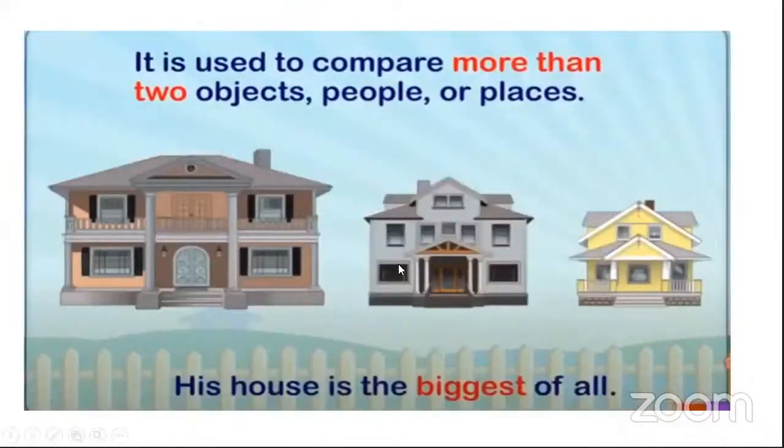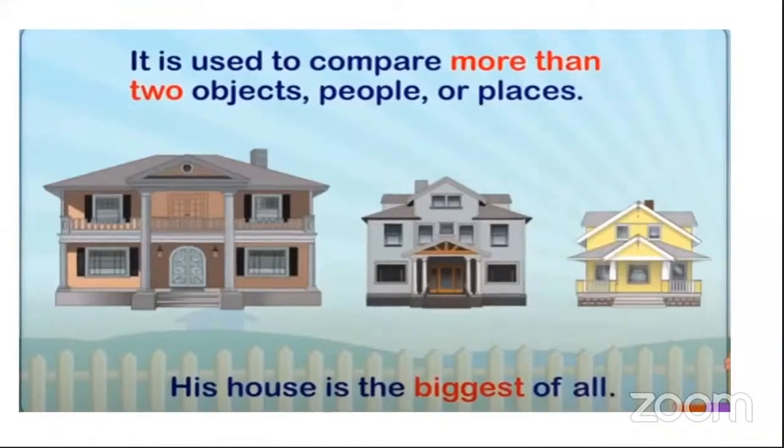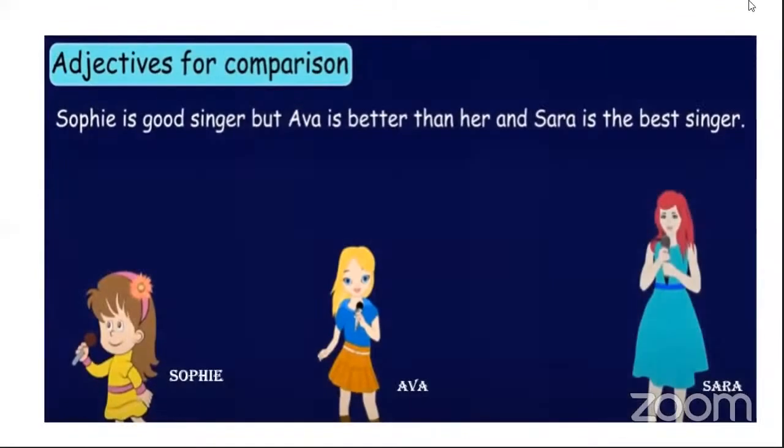Yes. And now what I'm doing, I'm comparing more than two. So his house is the biggest of these houses. Isn't it? Yes, this house is the biggest. So is this comparative or superlative? Superlative. Yes, very well said. This is a superlative. Now, one more example here. Can you see three girls here? Yes. Her name is Sophie, her name is Eva, and her name is Sarah. Do you know what Sophie does, and what Eva does, and what Sarah does? Three of them sing.